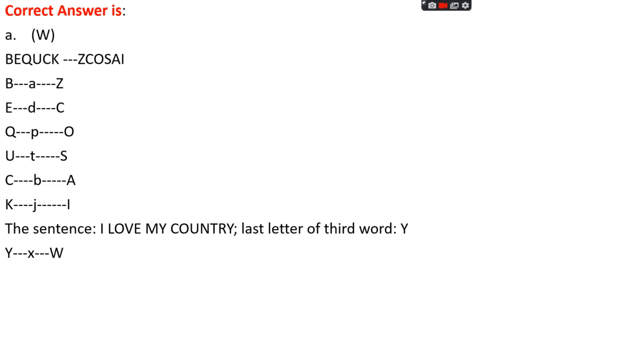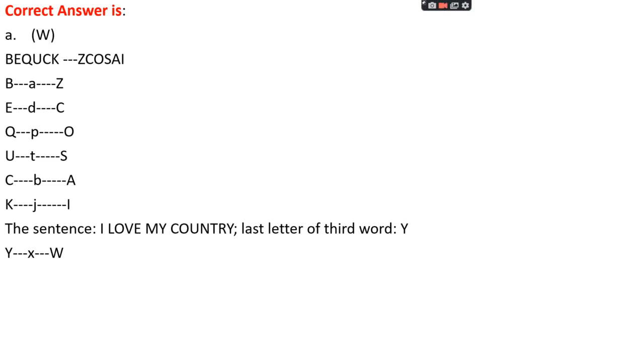Okay. Let's see the BEQUCK. The code for BEQUCK is ZCOSAI. Okay. If we see B, then B minus A, that is a gap, so Z is the code for B. The same pattern is applied for the whole word. That is, minus 2 letters will be the code for each letter.